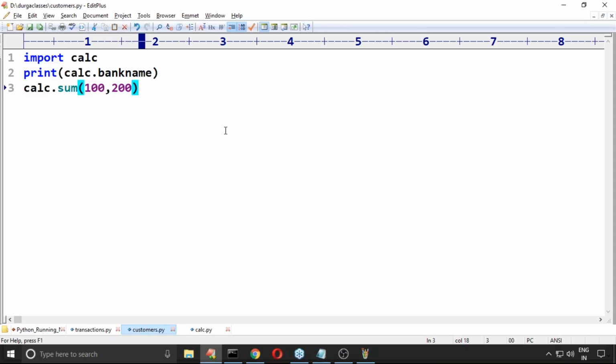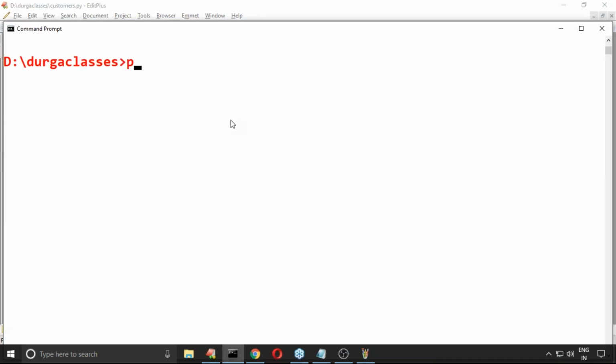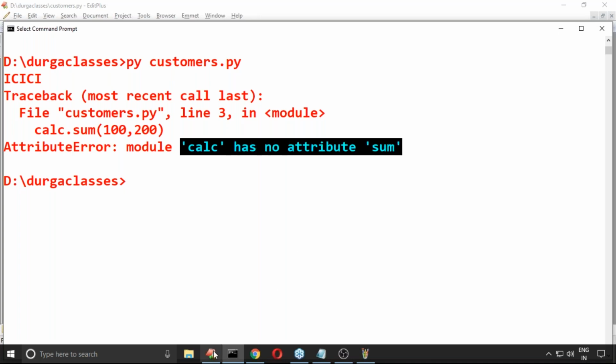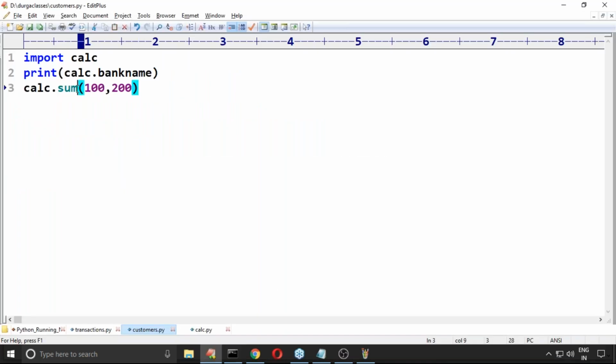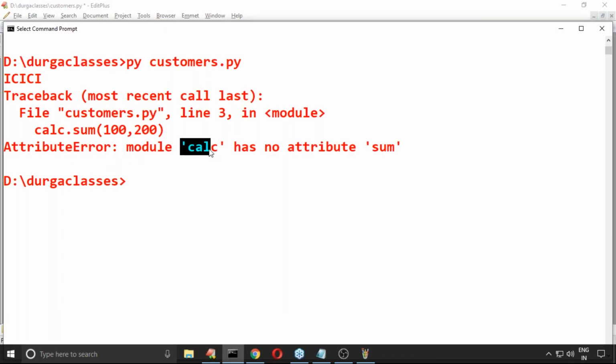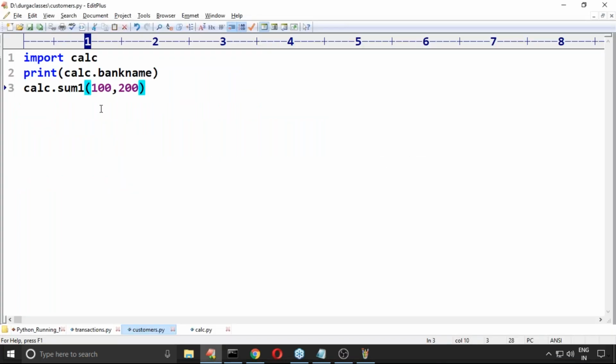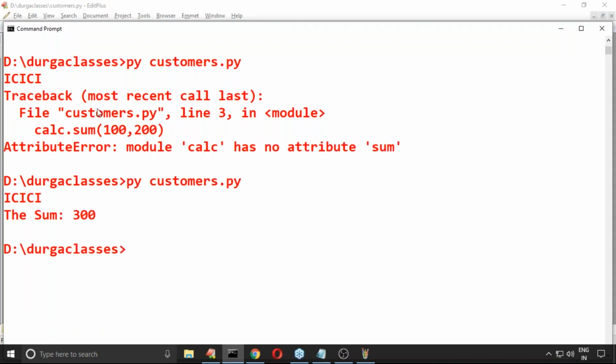Now let me execute this one. py customers.py. Yes, sir, here is an attribute error. Module calc has no attribute sum, because the function name I used is sum1. It is telling clearly. Have you observed? Module calc has no attribute sum. Now I'm trying to take sum1. Now observe, happily it's going to execute.